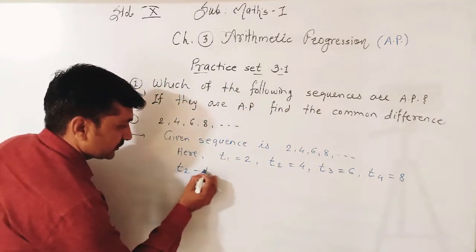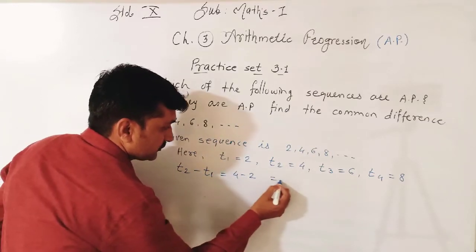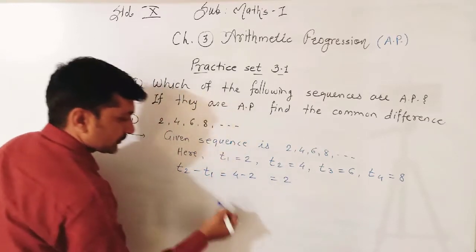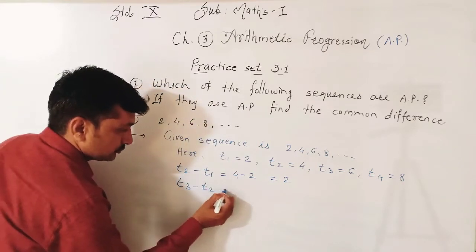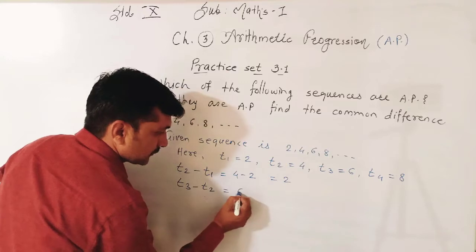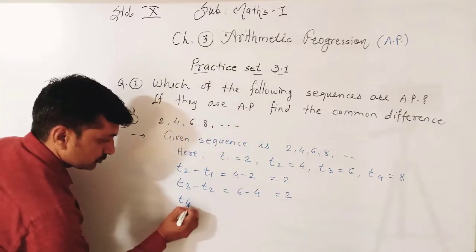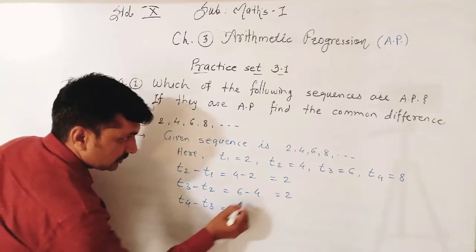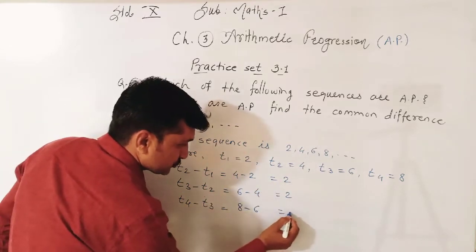T2 minus T1: 4 minus 2, subtraction is 2. T3 minus T2: 6 minus 4, subtraction is 2. T4 minus T3: 8 minus 6, subtraction is 2.